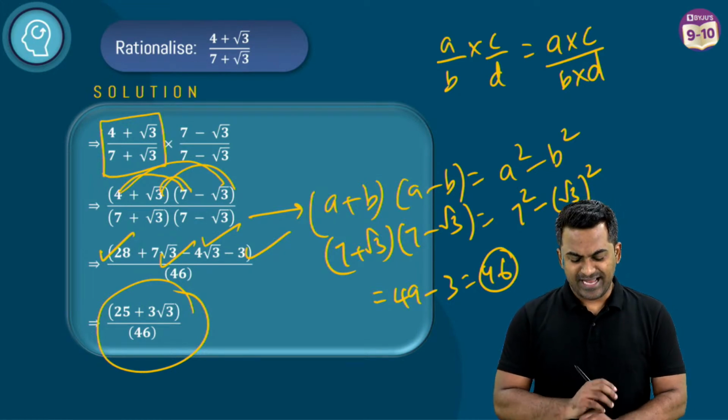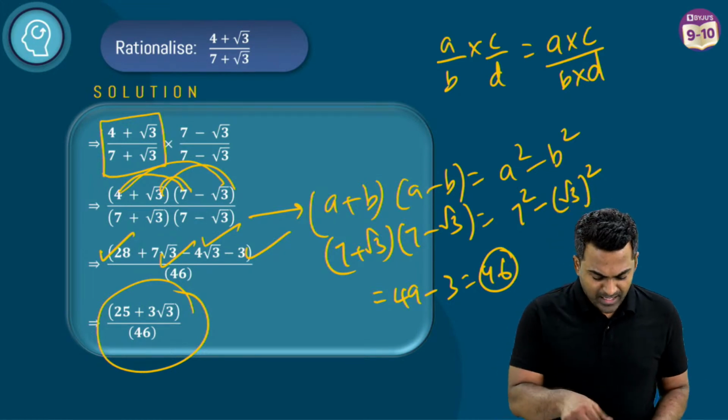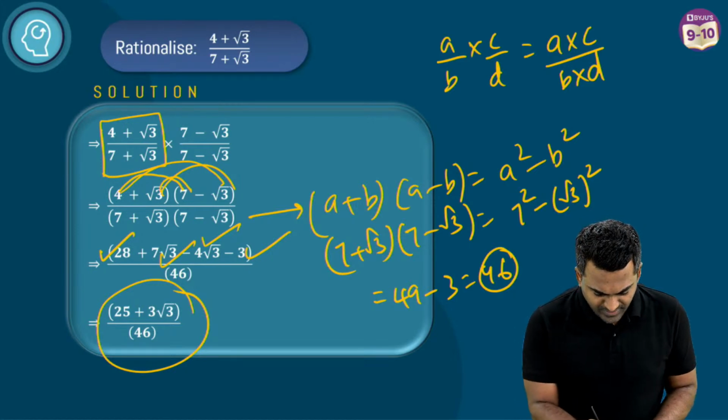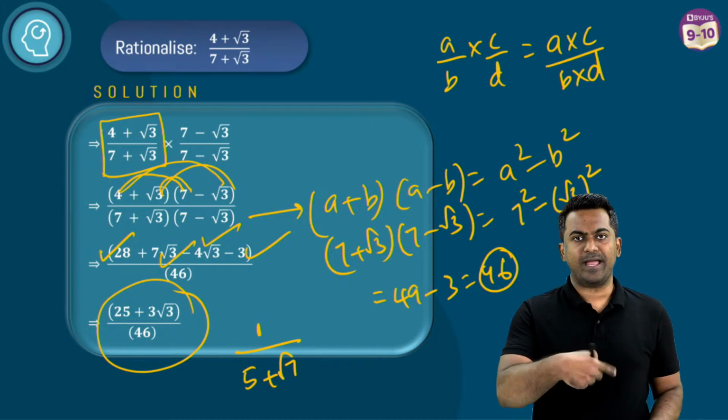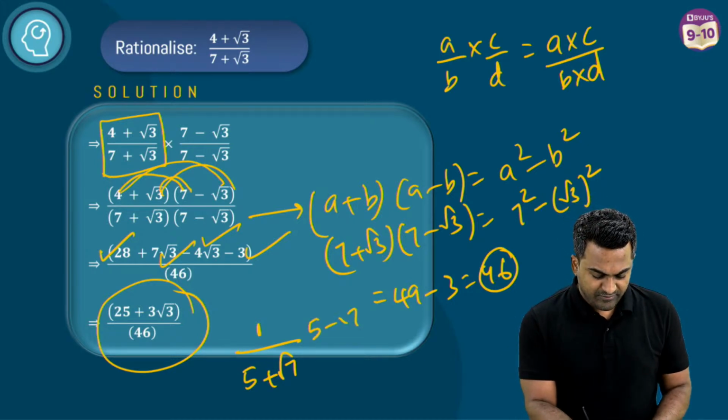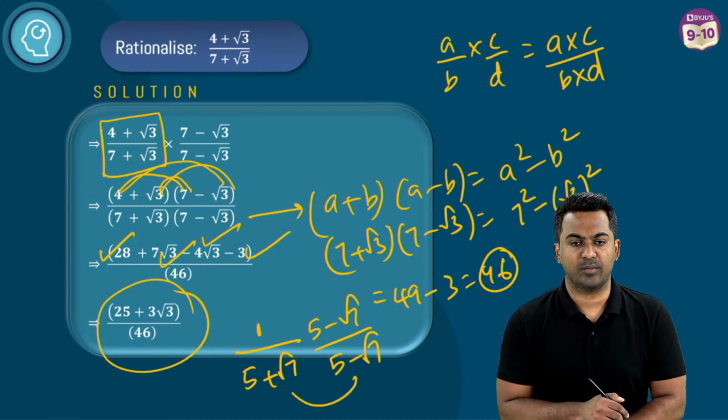Okay, so rationalizing is a very simple concept. I'm going to give you one more example. Let's say you have 1 divided by 5 plus root 7. You will multiply numerator and denominator by what? 5 minus root 7. That's all. And then the denominator becomes in the form of a plus b multiplied with a minus b.